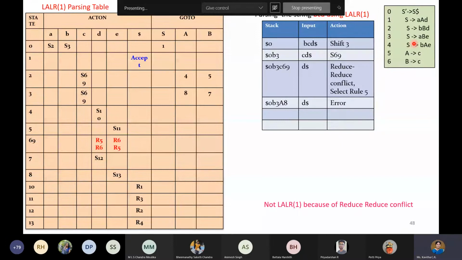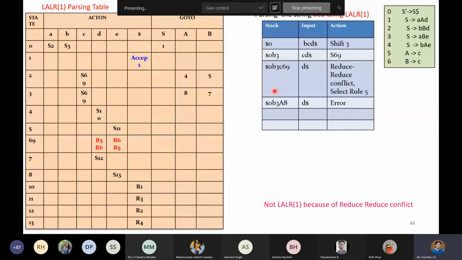According to the derivation, if you try to write the tree, what happens? Instead of selecting rule 5, rule 6 will actually work. Means when you derive, you start with S gives capital B D, and then in the next step, you are supposed to take capital B gives small c. Then only it will be accepted. But what we have done is, here we have tried to reduce using rule 5. That's why it is failing.